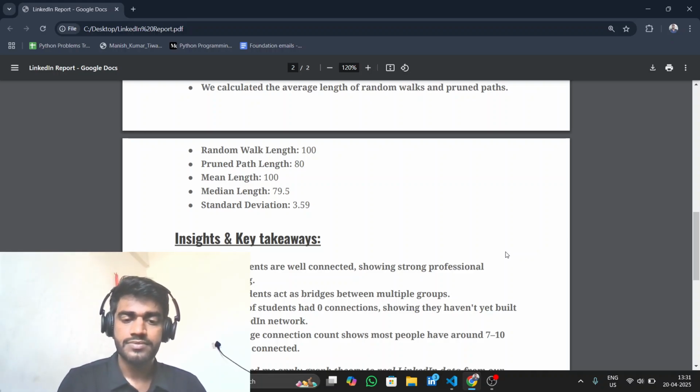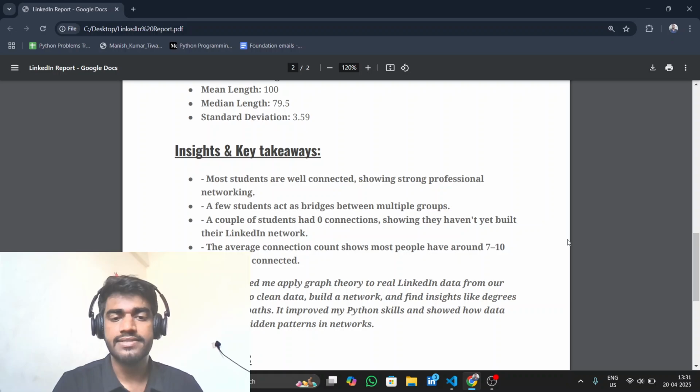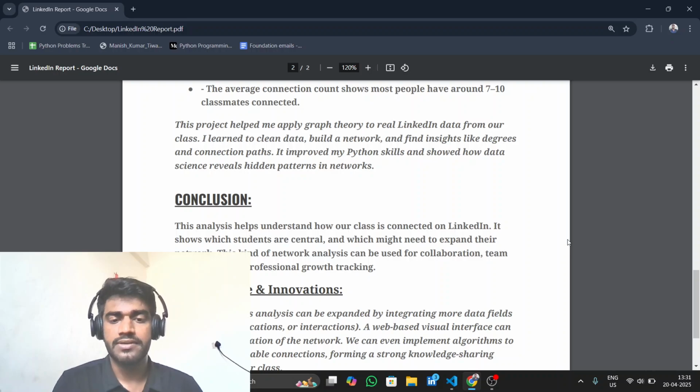The future scope of this assignment is that this project can be taken further, like we can add more data, skills, location, or interactions. We can make a website to explore the network live. We can even build smart suggestions to help a student grow their LinkedIn connections. I would be working more on this in the future.